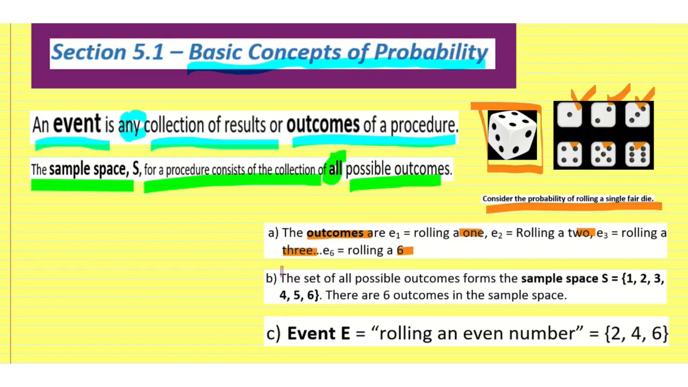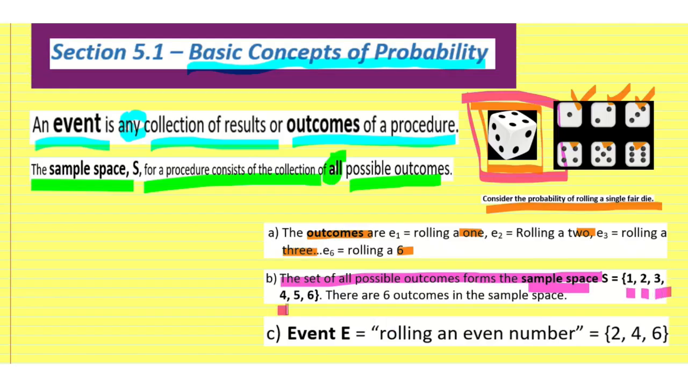We also have the set of all possible outcomes forms the sample space. So for rolling this 6-sided die, we have a sample space that includes the 1, the 2, the 3, the 4, the 5, or the 6. That is all of the possible outcomes. We cannot get any other number when we roll a 6-sided die, just 1, 2, 3, 4, 5, 6. So that is a set of all possible outcomes.